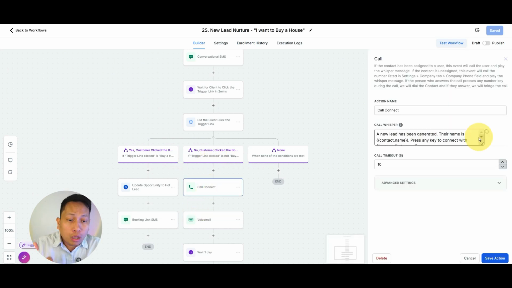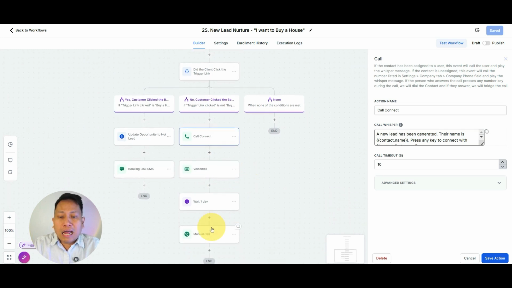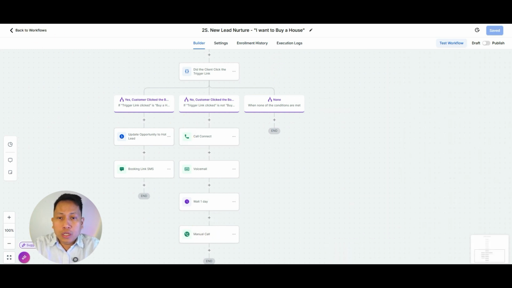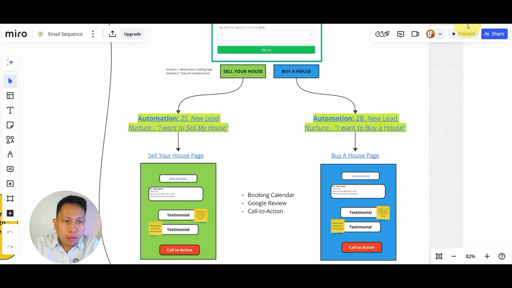So we will try to call them and then we will leave a voicemail. And then after a day, we will do a manual call if we're not able to talk to your customer. So this is the automation that we created for you.